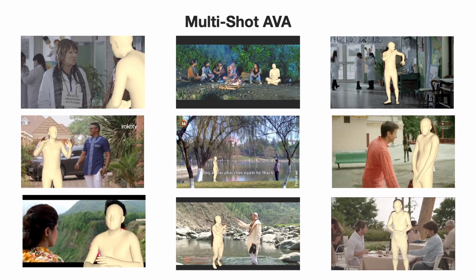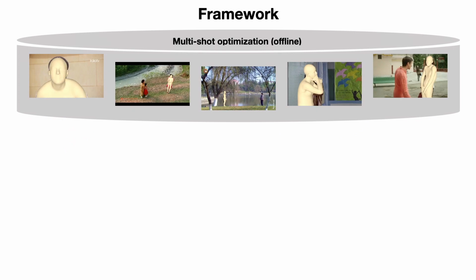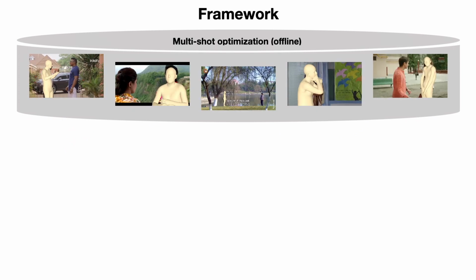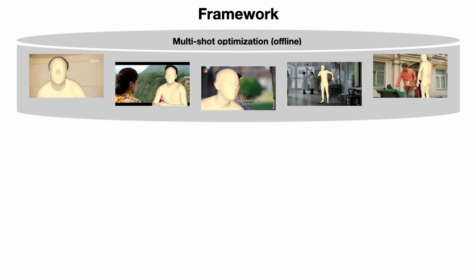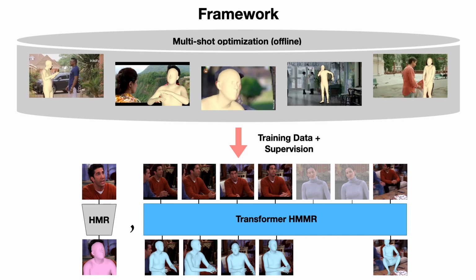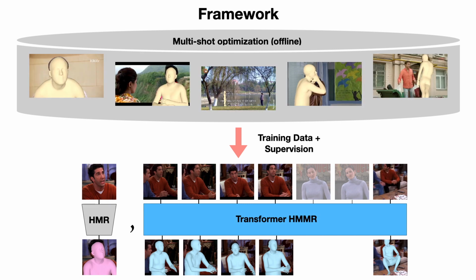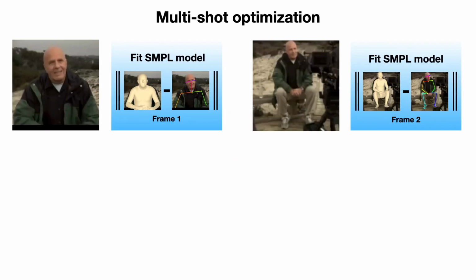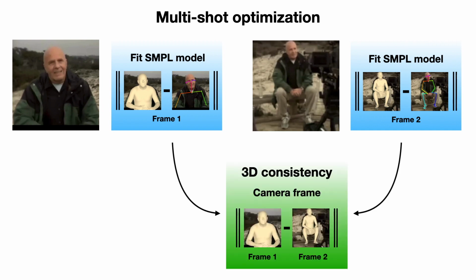At the core of our framework, we introduce a multi-shot optimization approach to build offline a large dataset of 3D human sequences for movies. This data can be treated as pseudo-ground truth to train direct prediction models for human mesh recovery, both from a single image and from video. For our multi-shot optimization, we follow the SMPLify setup that fits the SMPL model to 2D joint detections using a set of priors. Furthermore, we additionally want the underlying 3D mesh to be consistent.